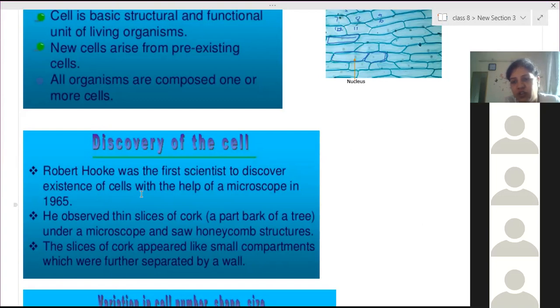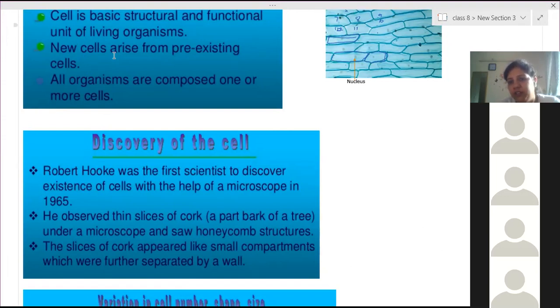Then Schleiden and Schwann are the two scientists who gave the cell theory. In this way, slowly, different scientists came, prepared different microscopes, observed different cells and different parts of the cell, and discovered different things that we have to learn in this chapter.